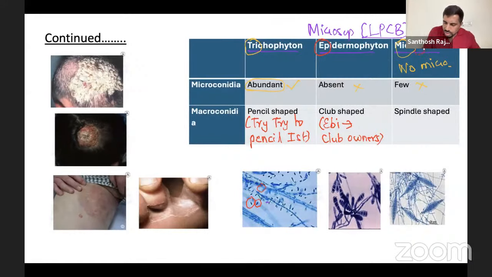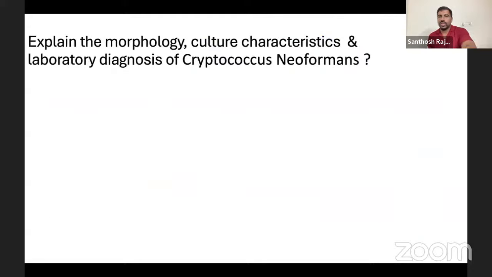Microsporum, already there's a clue: micro, spindle. In micro we spindle everything, so spindle shape. The picture is down, you can see it. This is a club shape, this is pencil, and this one is spindle, it looks like a spindle, right? That's it, finish. If you write this, the examiner will be very happy to give you a good score. Okay, now next one.